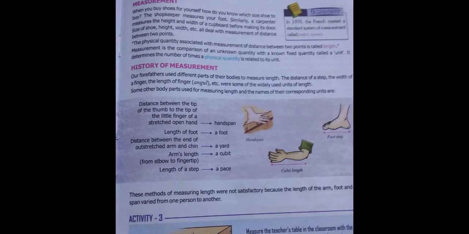The distance between the tip of the thumb and the tip of the little finger of a stretched open hand is called a hand span. Length of a foot is called a foot. Distance between the end of the outstretched arm and the chin is called a yard. Arm's length from elbow to fingertip is called a cubit. Length of a step, a pace. These methods of measuring length were not satisfactory because the arm, foot and hand span varied from one person to another person.